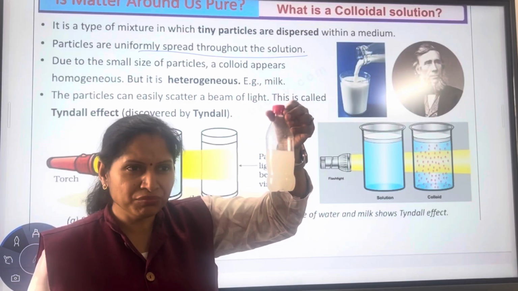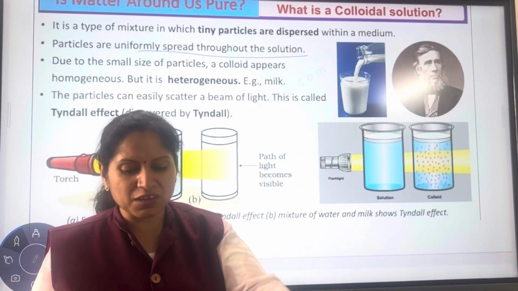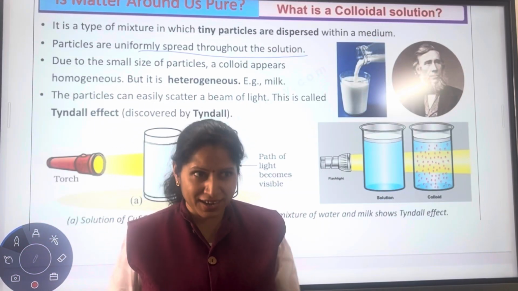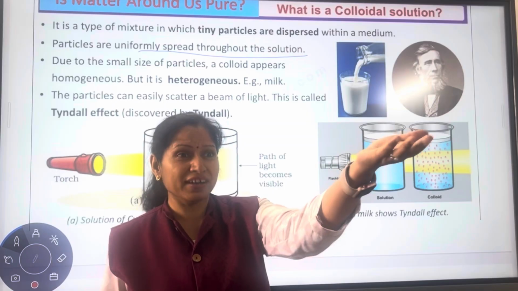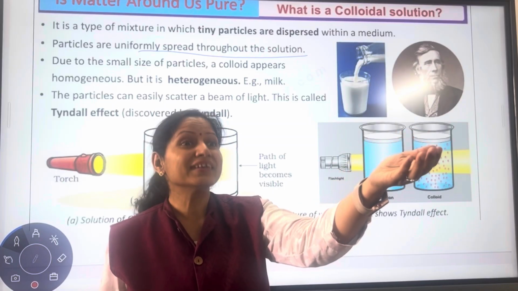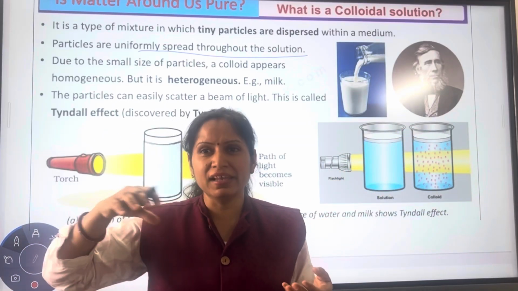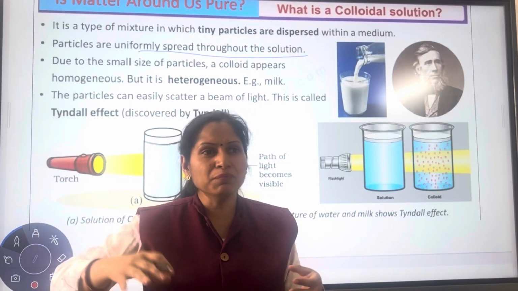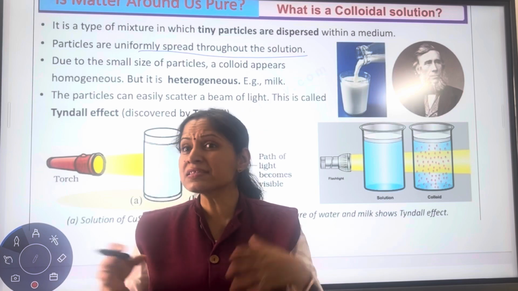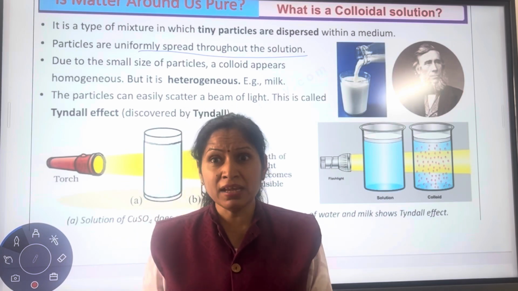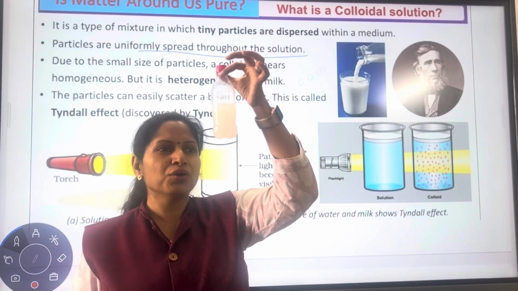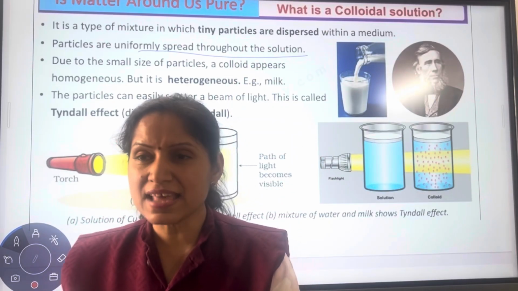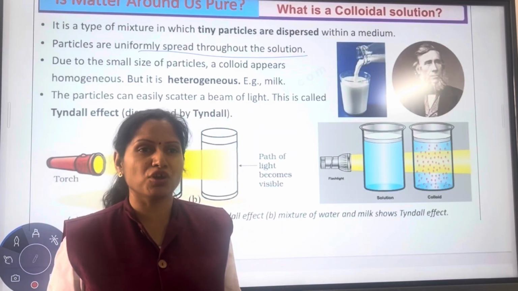What happens at home if your mother boils the milk and just keeps it aside for a few hours? What happens after that? Do you observe any change in the milk? Yes, you are correct. The cream of the milk comes to the top. So at the top you can see the cream, and at the bottom you can see the milk part. So the cream is getting separated from the milk. That means it was appearing to be homogeneous, but actually it is not. Actually it has two components that could be separated from each other.